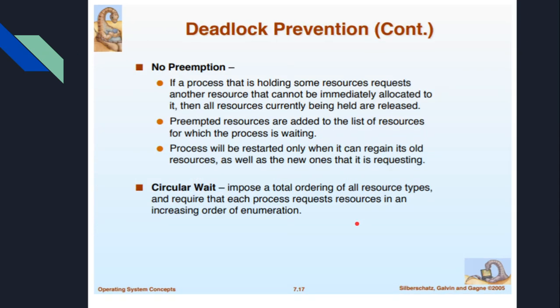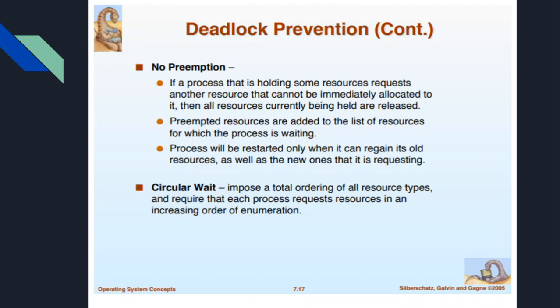Okay, and then the next one is no preemption. What is preemption? It is just stopping for some request. If a process that is holding some resources requests another resource that cannot be immediately allocated to it, then all resources currently being held are released. That means a process has started, it needs some resources and is also holding some, but unless it can acquire the other resources, this process cannot continue.